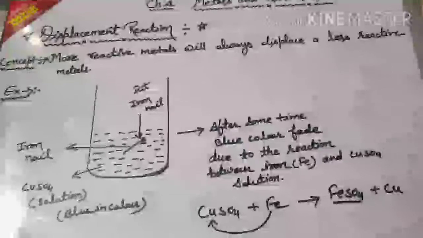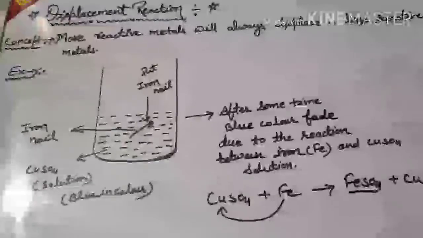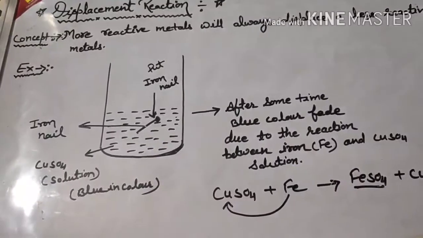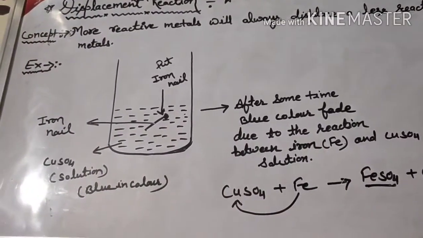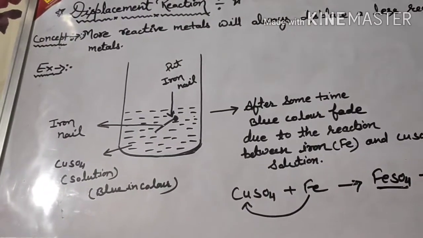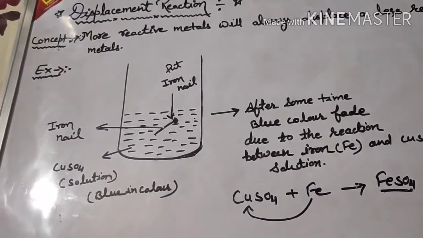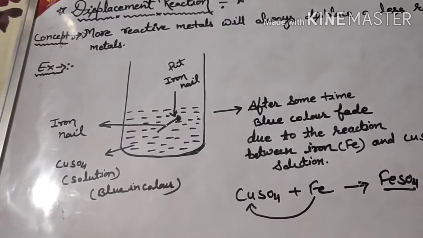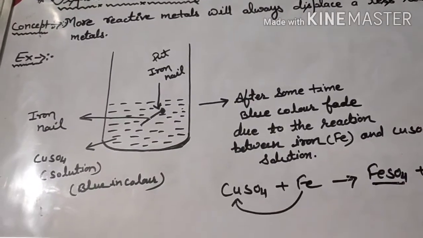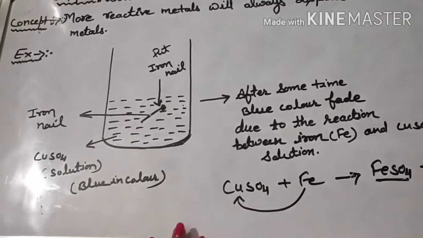Today we are going to talk about displacement reactions. These reactions give better evidence about the reactivity of metals, because so far we saw that some metals vigorously react with water, some do not react with water, some react with oxygen, and some do not. So there is a lot of variation in the reactivity of metals toward different substances. These reactions give us a better idea to decide which metal is more reactive than other metals.